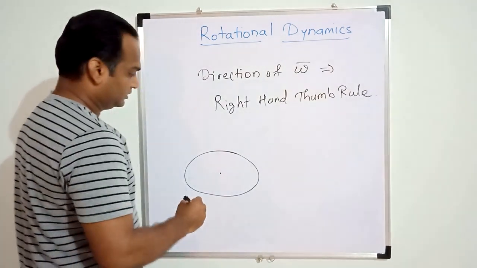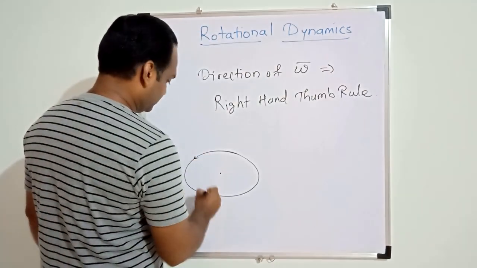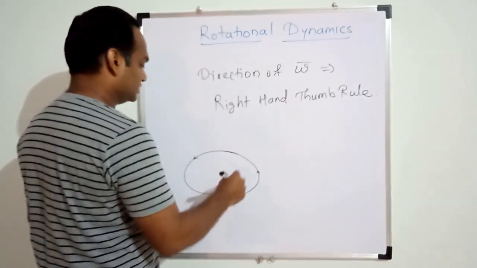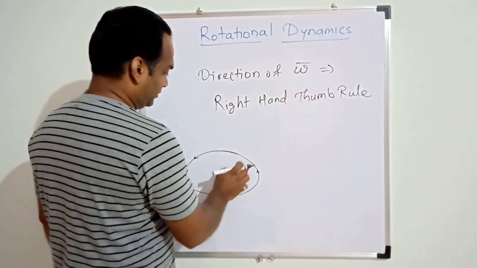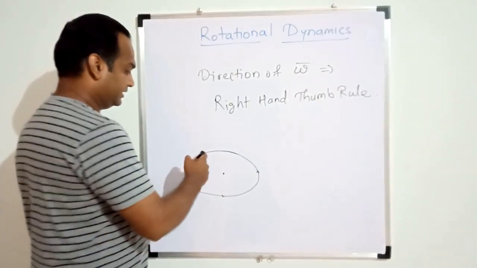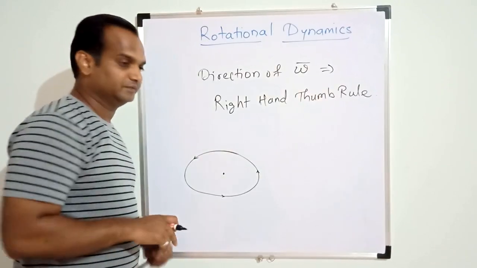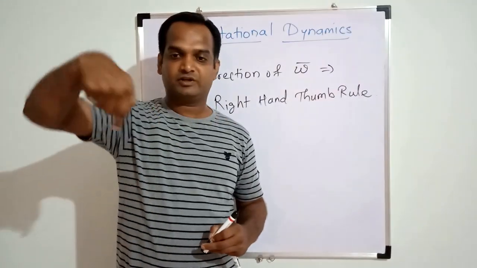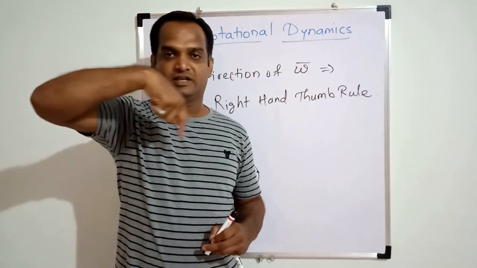Let the object be rotating in the horizontal plane in the anti-clockwise direction. So this is the horizontal plane and the object is rotating in anti-clockwise direction.